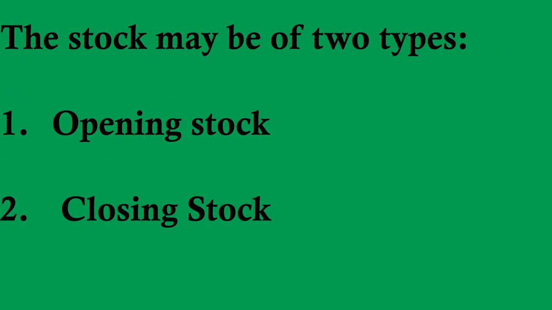The stock may be of two types. Number one is opening stock. Number two, closing stock. You know, beta, stock is a current asset. That means under current asset there are two items, tangible and intangible. So is stock tangible or intangible? Stock is a tangible asset for the business. Fine. Under the current asset category, it is included as a tangible asset of the business. So it is of two types, opening stock and closing stock.